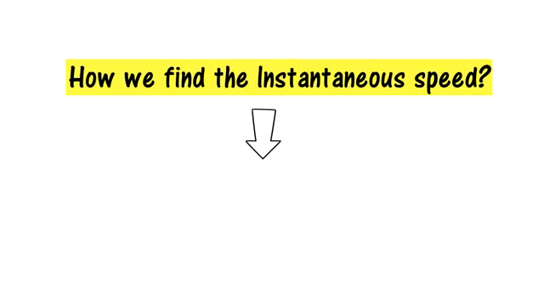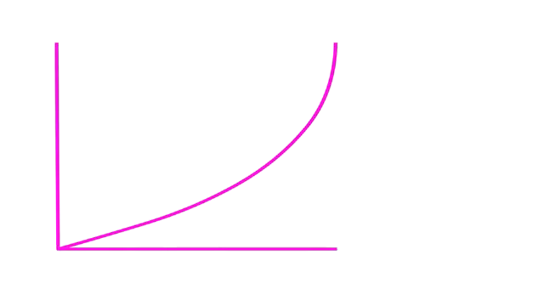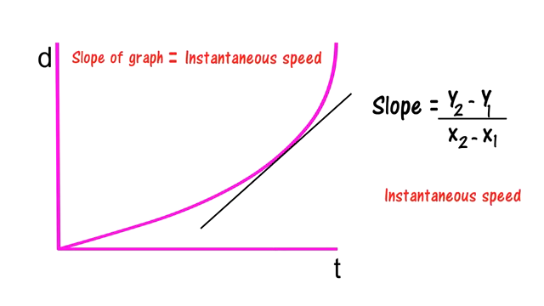Now how do we find the instantaneous speed in non-uniform motion? To find the instantaneous speed in non-uniform motion, we draw a graph. Let me take distance along the y-axis and time along the x-axis, and this is the graph for the motion of a body. Keep it in your mind, the slope of this graph will give me the instantaneous speed of the body. So y2 minus